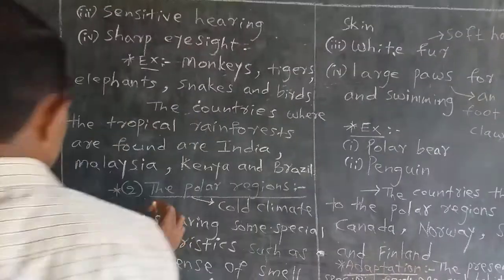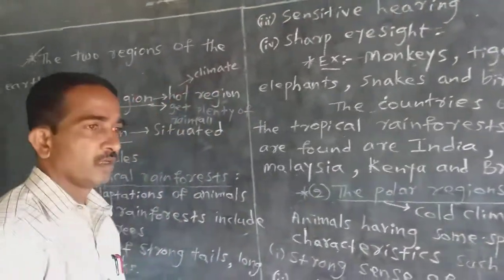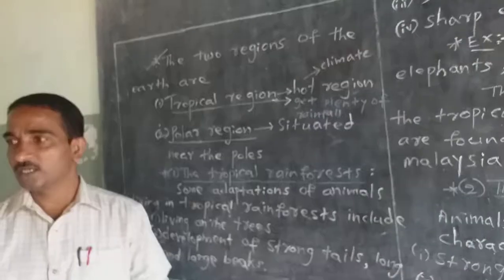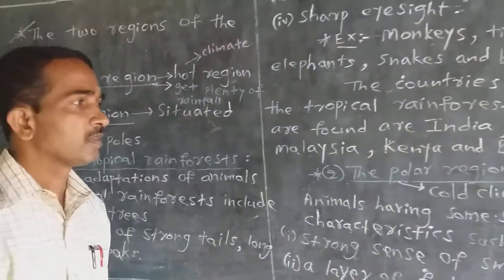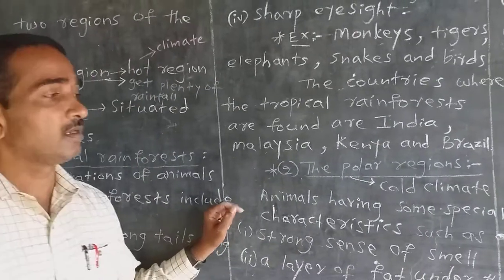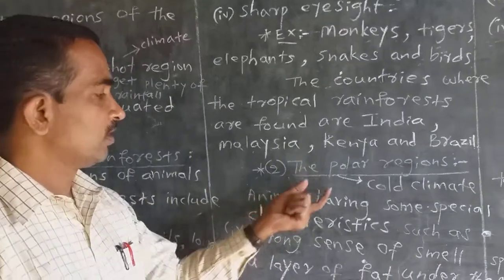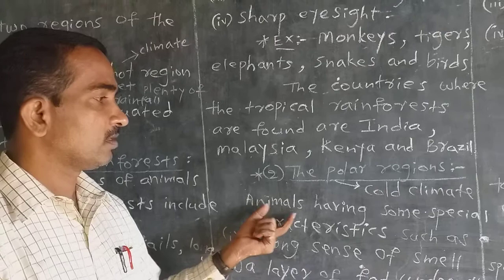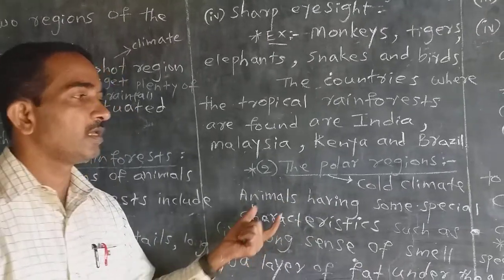Second one is the polar regions. In polar regions there is a cold climate. This means the polar region is situated near the poles. Animals have some special characters in the polar region.